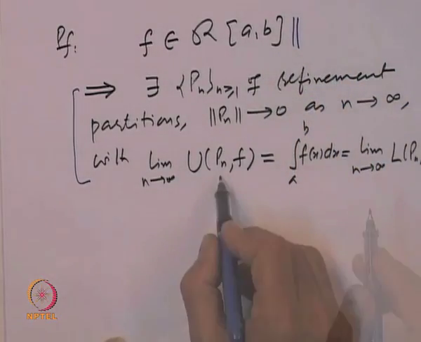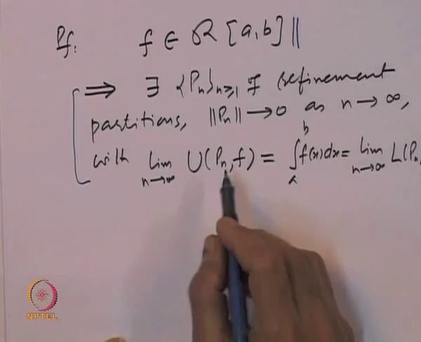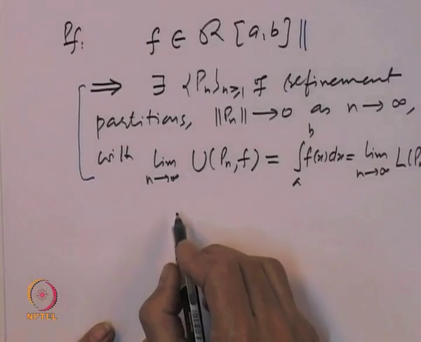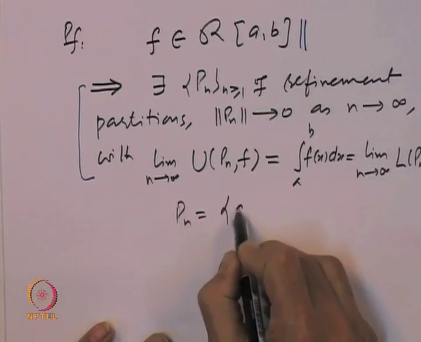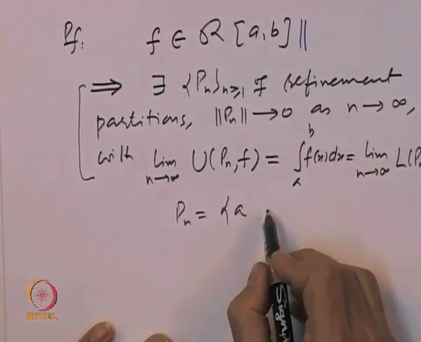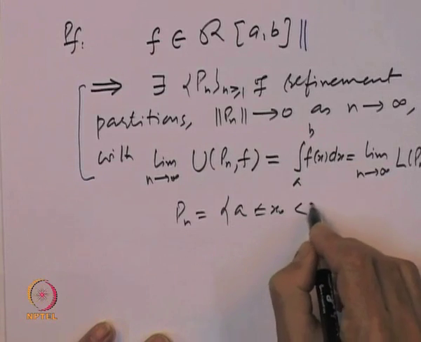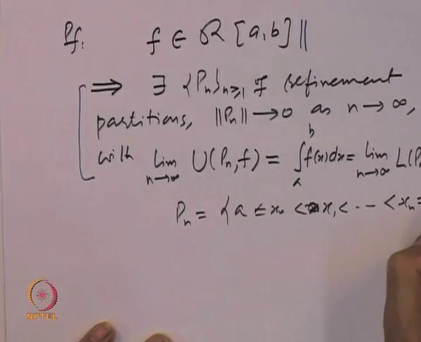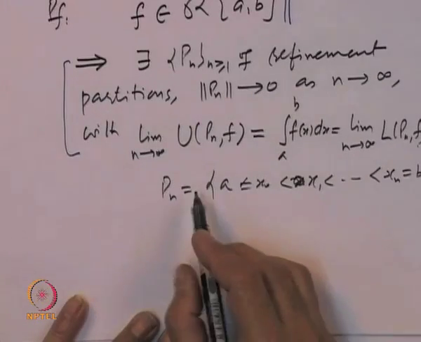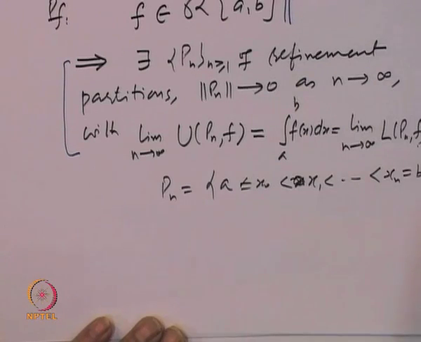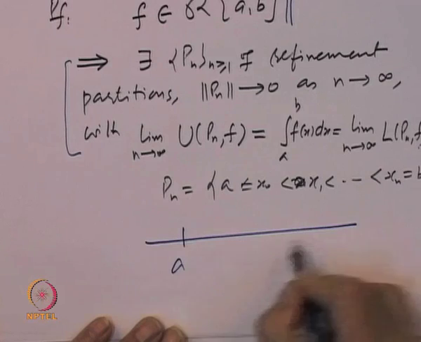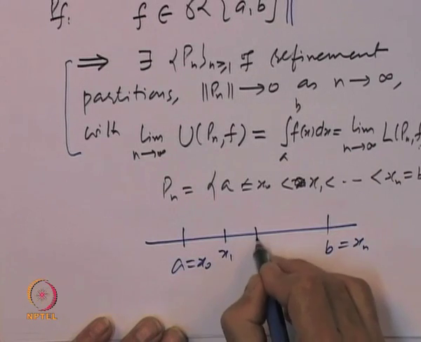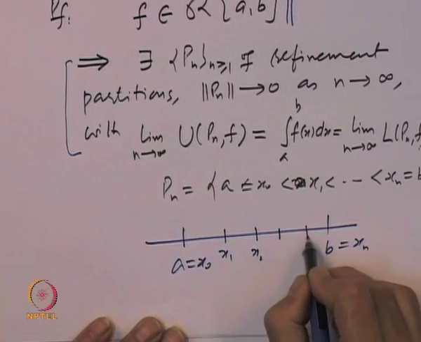Now from here let us look at what the upper sum U(P_n, f) is. Let us write down the partition P_n. The interval is a to b, so the partition is a = x_0 < x_1 < ... < x_n = b. Let us say that is the partition P_n. In the picture it will look like this: here is a, here is b, this is x_0, this is x_n, and here is x_1, x_2 and so on.